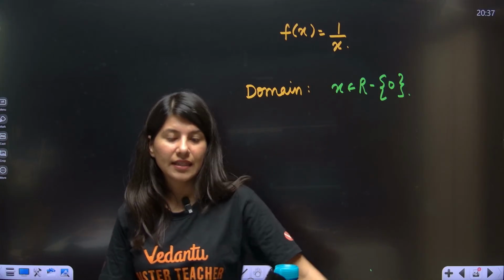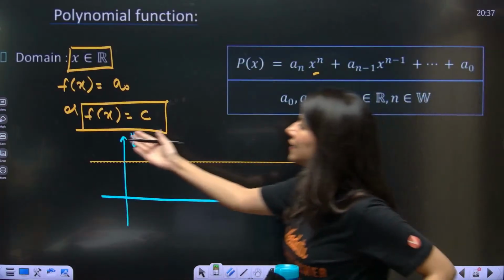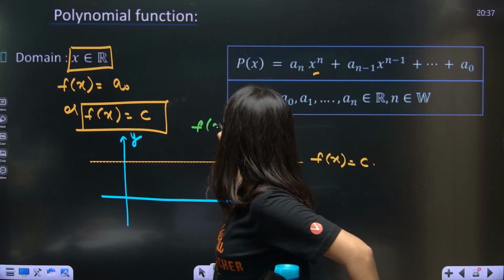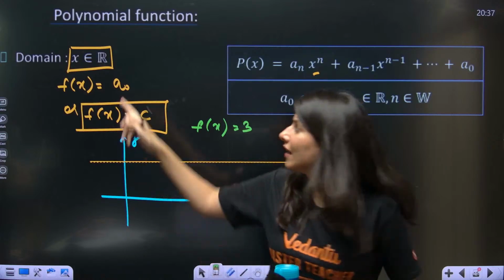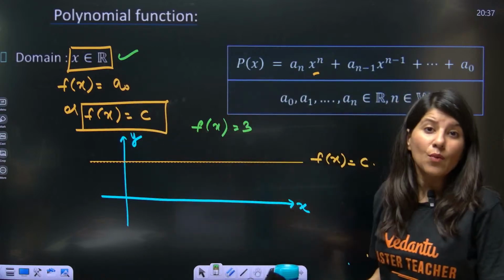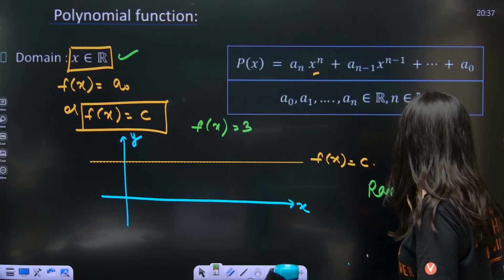Getting it? Yes. So this is how your domain is. Here, just tell me, for example, f of x is equal to 3. What is the domain? Domain can be anything, all real values in this case. What is the range? Now let's talk about range. Can anybody tell me what is the range of this function?